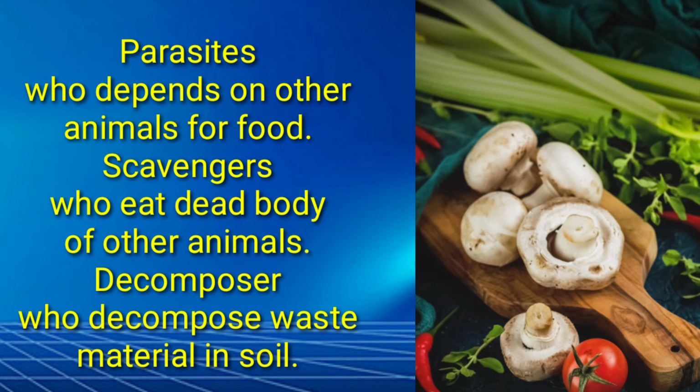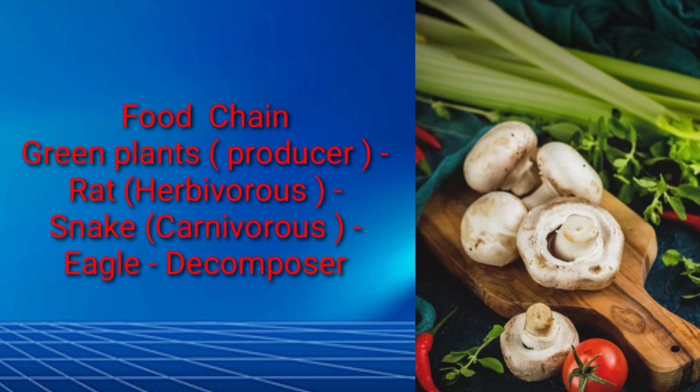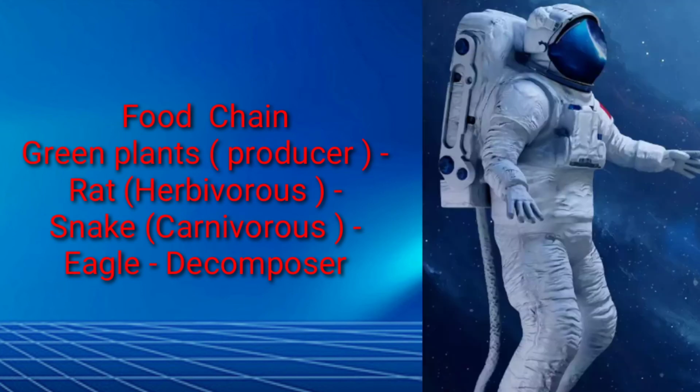Food chain. All animals, whether herbivorous or carnivorous, directly or indirectly depend on the plants for food. This feeding relationship among organisms is called a food chain. A food chain can be defined as a series of organisms linked together by the process of eating and being eaten for food.